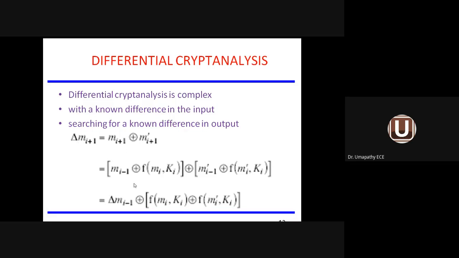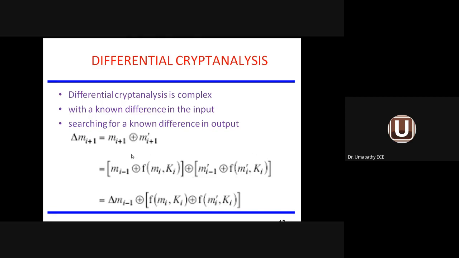So this we are expanding now. How do we expand it? m_{i+1}, the previous value m_{i-1}, XOR with the round function f of m_i comma k_i. F is the round function, m_i is the previous value, m_{i-1} is the current value, and k_i is the subkey, the key generated by the algorithm.